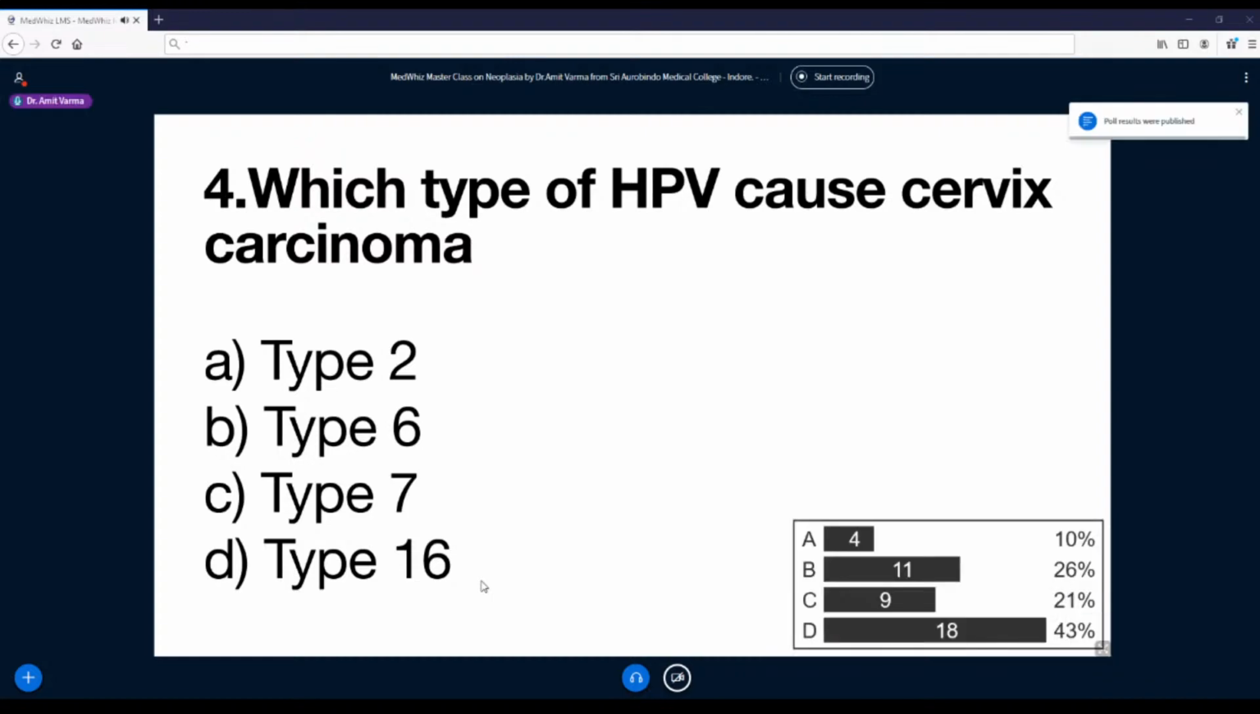Yes, poll please. Yeah, majority are correct. Type 16, again I had given a trick that generally single digit types are causing papillomas and double digit types above 15 are causing carcinomas. Next one please.